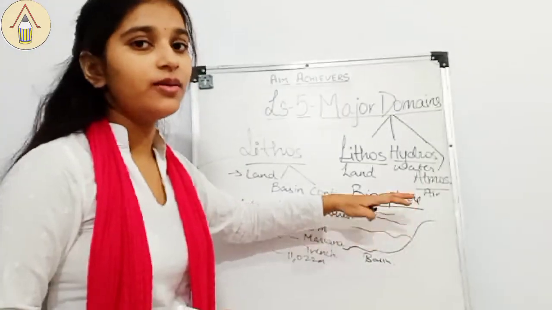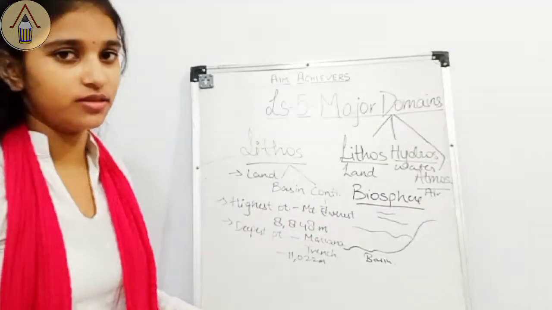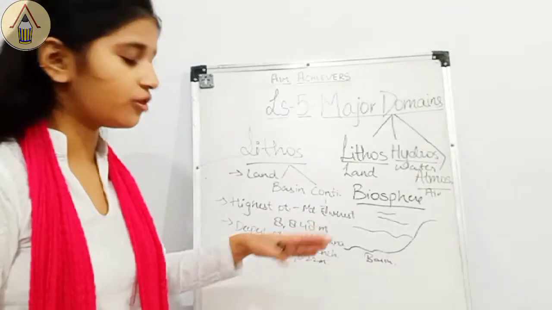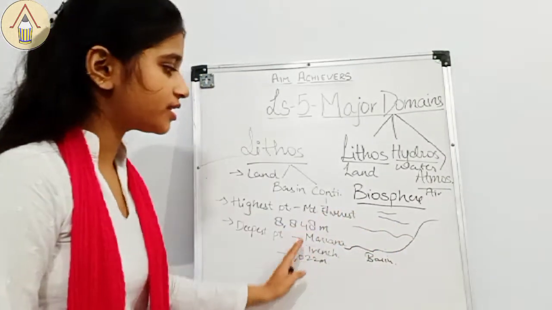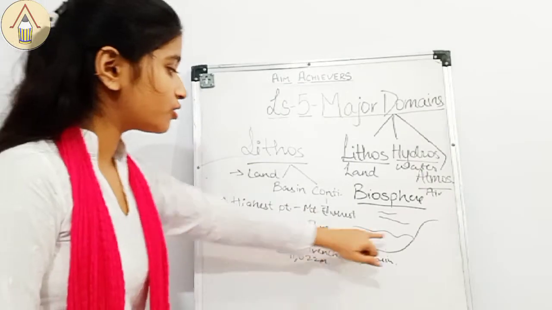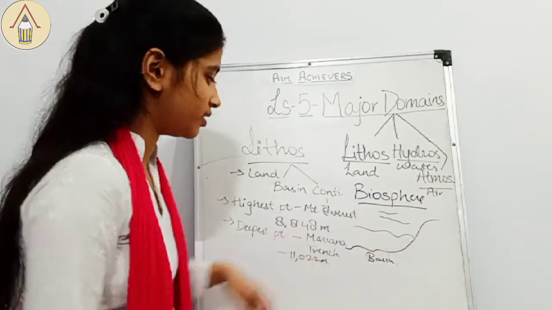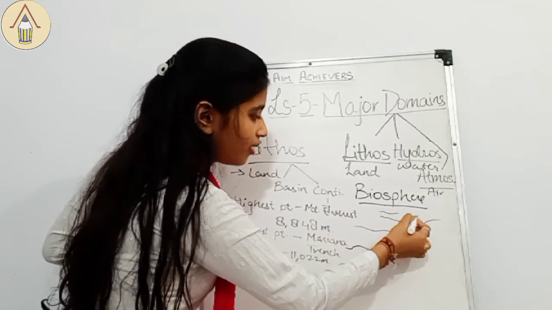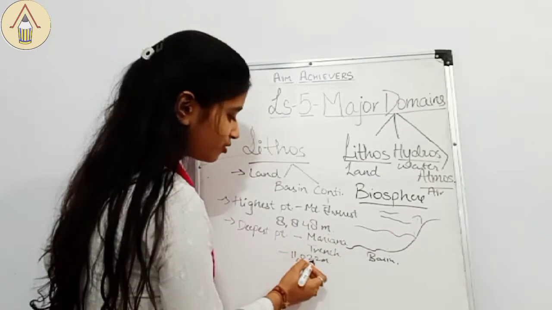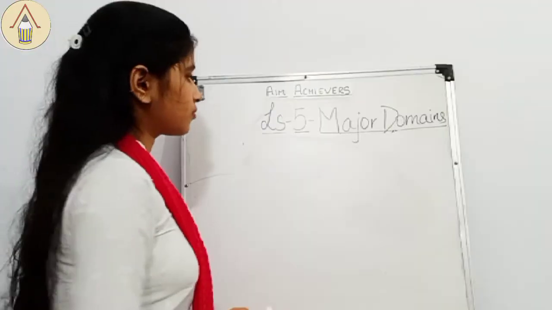So, we always take the measurements below and above the sea level. Sea level, why? Because the mean sea level is always the same all over the earth. One of the properties of water is that it always has the same level. So we always count the depth or the height from the mean sea level. That's why this 8,848 meters is above the mean sea level and 11,022 meters is below the mean sea level.